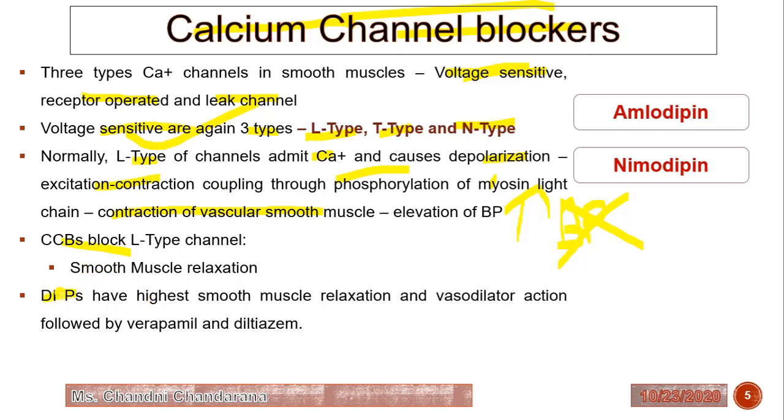The dihydropyridines are the main example of L type calcium channel blockers. They have the highest smooth muscle relaxation and vasodilator action, followed by verapamil and diltiazem. Amlodipine and nimodipine are examples of calcium channel blockers.